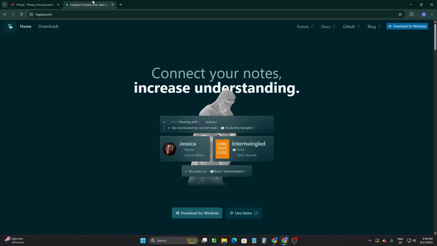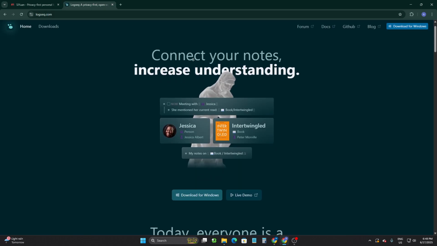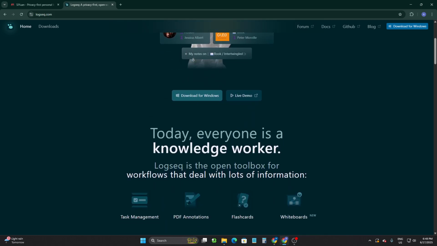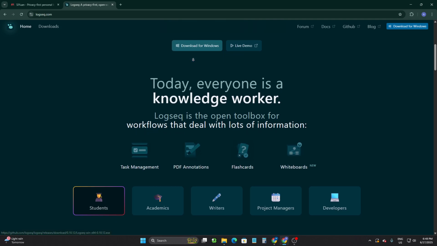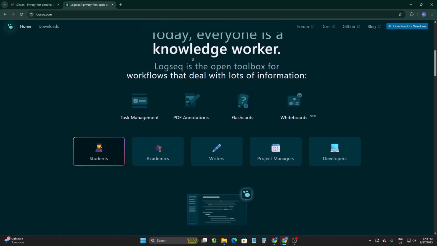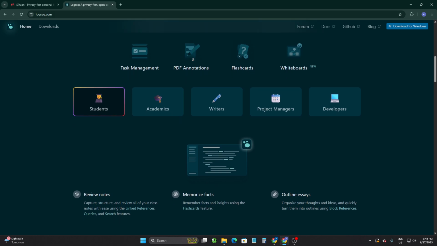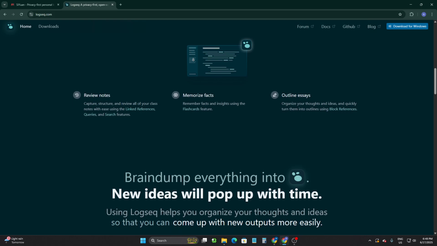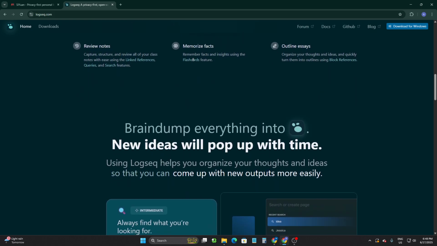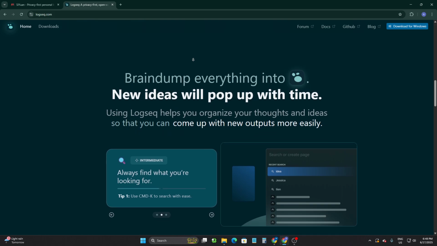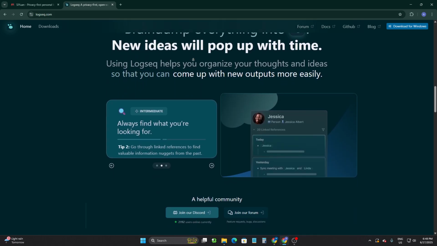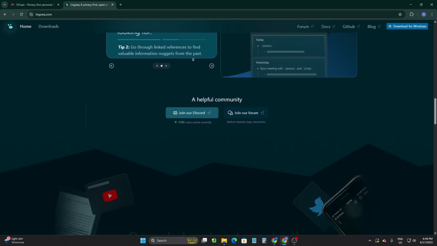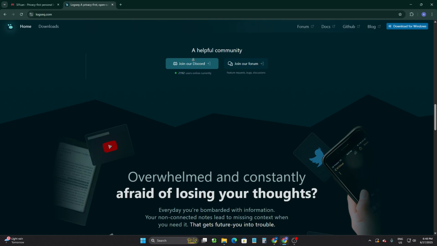Now let's talk about Logseq. Logseq is an open source outliner designed for connected thinking, local first, with Markdown and Org mode support. It has bi-directional linking, daily notes, tasks, and plugins also. Strong community and customizability. Perfect for Zettelkasten, research, and learning. Best for structured thinkers and developers who like outlining.